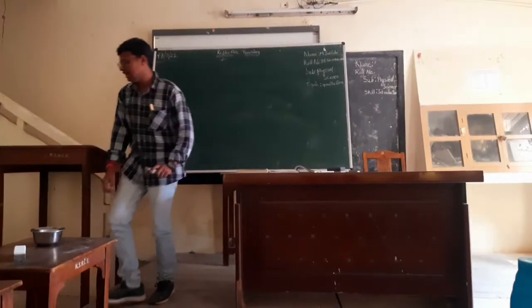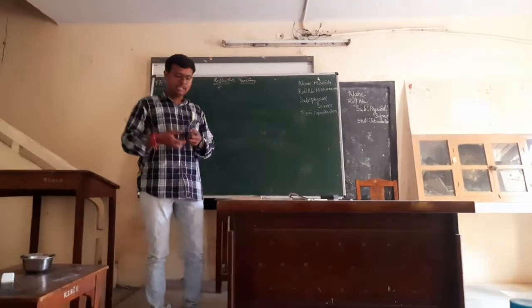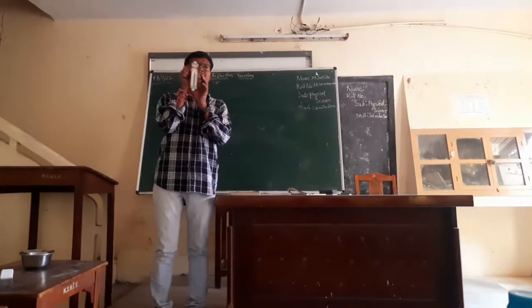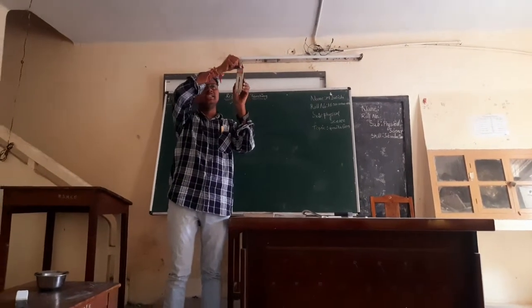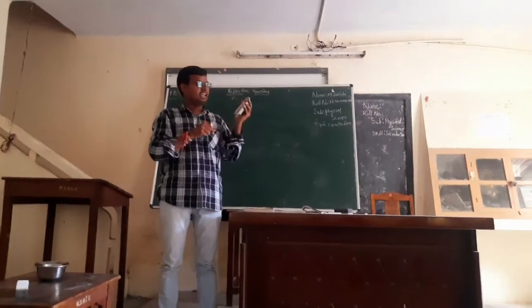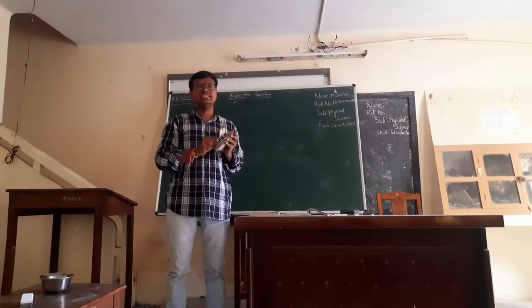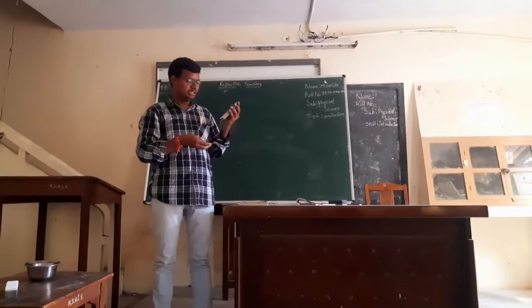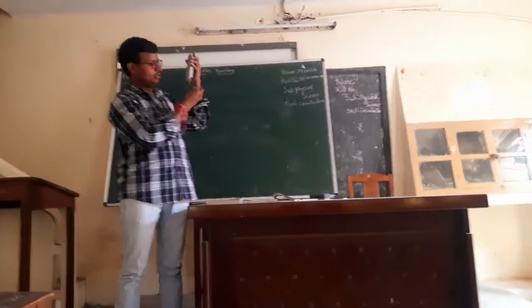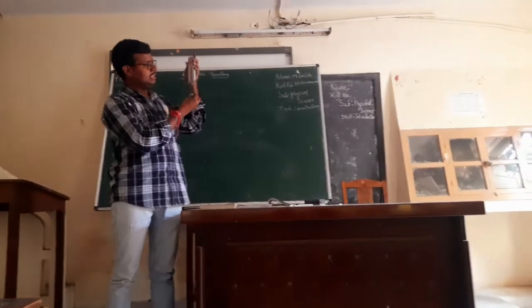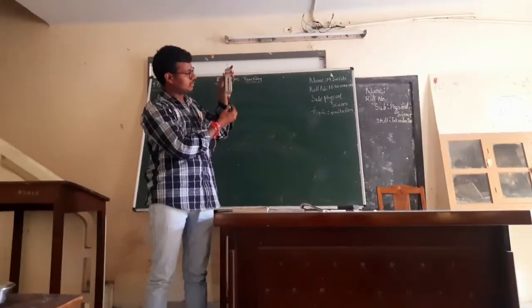Everyone has observed that I am taking this bob and this spring balance. What is this? Spring balance. A spring balance is a device used to measure weights. So I am hanging this bob, which has a hook, here. What will happen? It will show some reading.